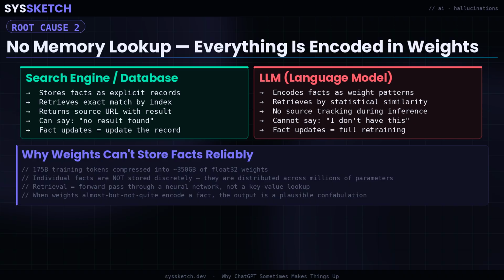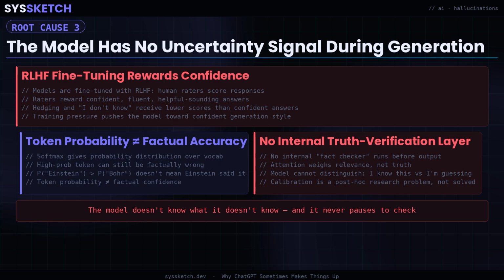Root cause 3 is the confidence problem, and this one comes from the fine-tuning stage rather than pre-training. Language models are fine-tuned using reinforcement learning from human feedback, RLHF. Human raters evaluate model responses and score them. The model is then updated via reinforcement learning to produce responses that score higher. The core issue is that confident, fluent, helpful-sounding answers consistently score higher than hedged or uncertain ones. Saying, "I believe this might be the case, though I am not certain," scores worse than asserting the same content as a direct statement of fact.